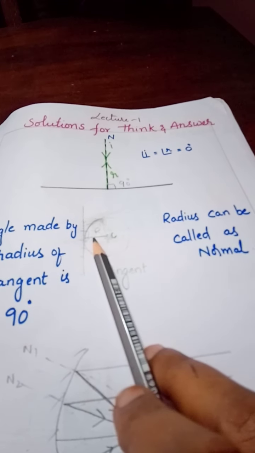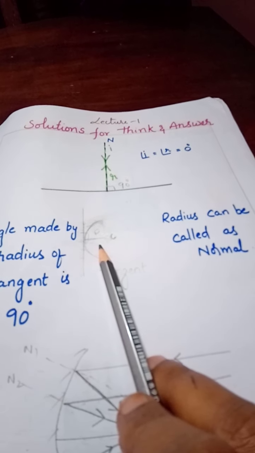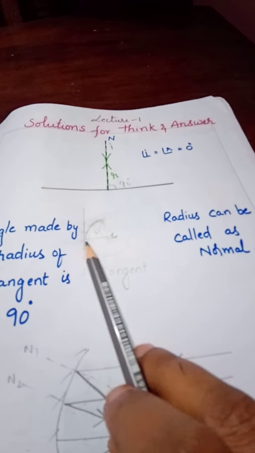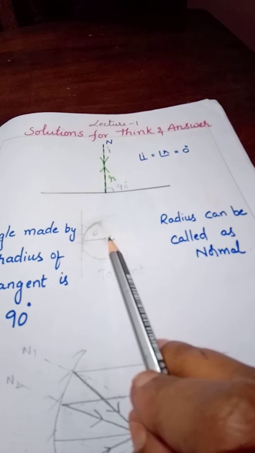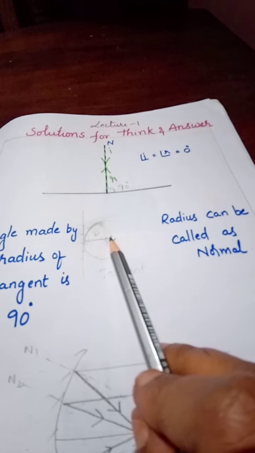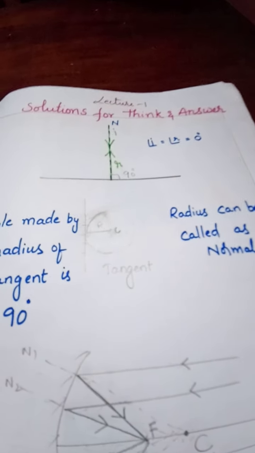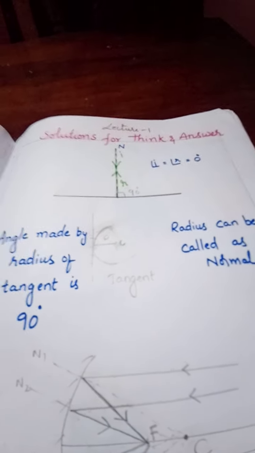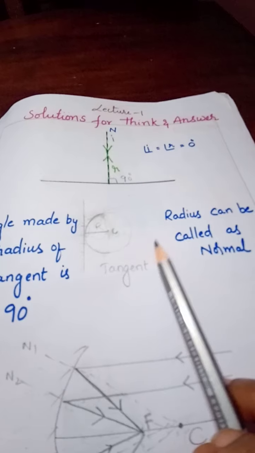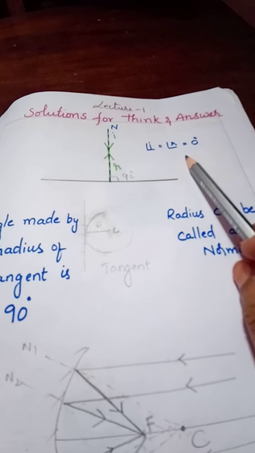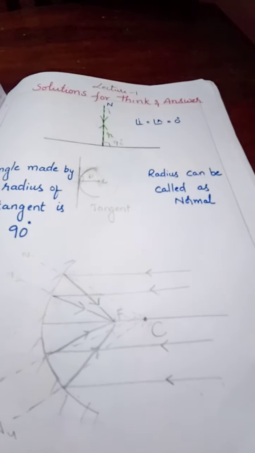So according to this figure, we can say this is the normal and also the principal axis. But if you take any other radius here, we cannot call it the principal axis, but we can call it a normal because it is making a 90 degree angle with the tangent. I hope you understood. This question can be answered from the normal definition. This answer can be learned from the angle of incidence. That's it. Let us go for the third question.